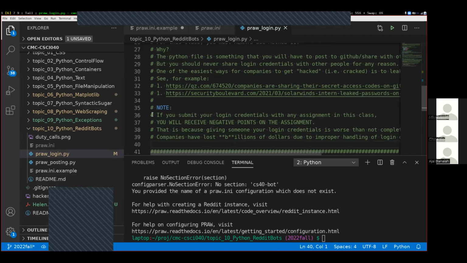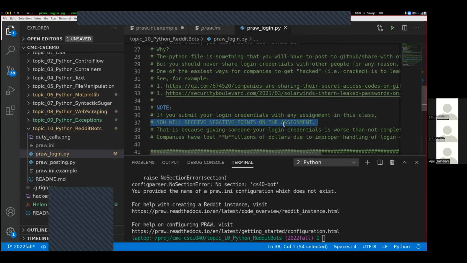So on all of the assignments related to this class, and I'll be emphasizing this again and again throughout this class, whenever we have an assignment that's going to be due, if in any way I see your password on GitHub, either it's included in your Python file or you upload your pra.ini file to GitHub, you will receive negative points on the assignment. That's not like you would have gotten a 10 out of 10 and you get -5, so 5 out of 10. That's like you get negative 10 out of 10 on the assignment. That is how bad this practice is.